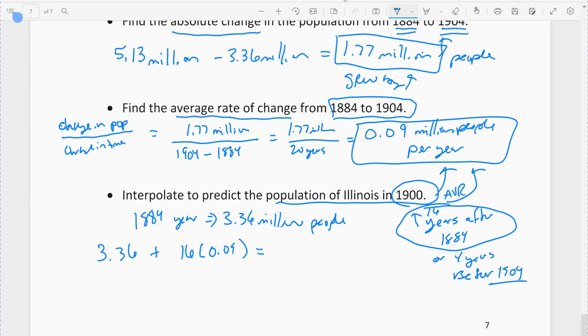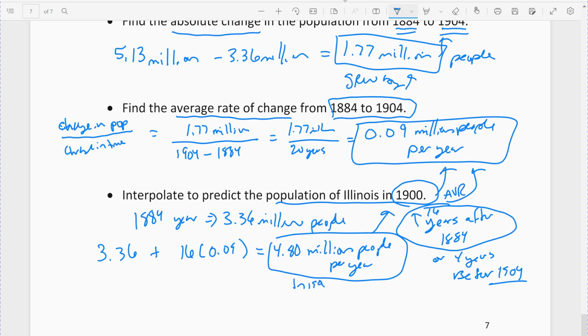When I do that, that comes out to be 4.80 million people. Double check that. All right, so 4.80 million people is what we would predict the population was in 1900.